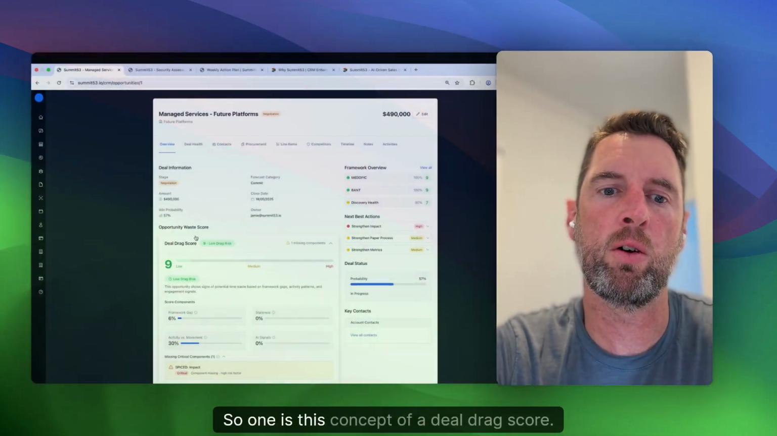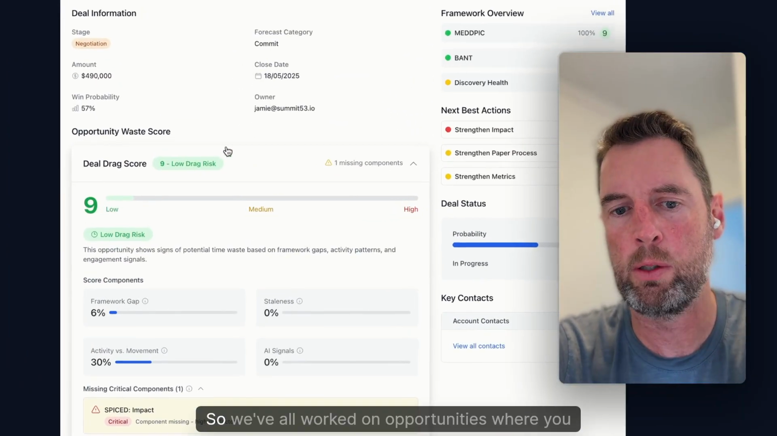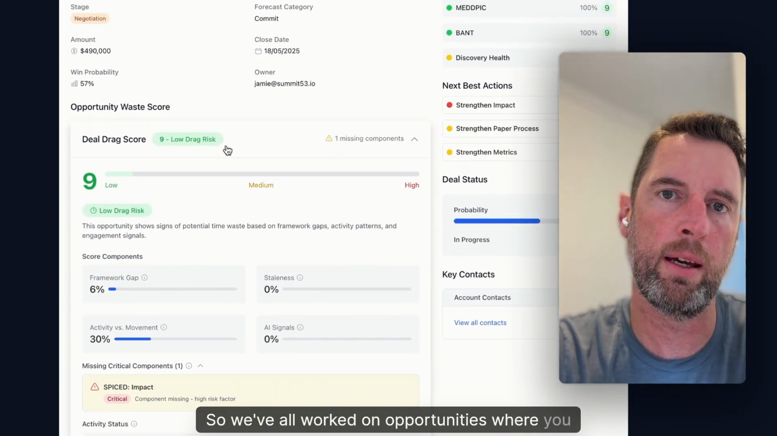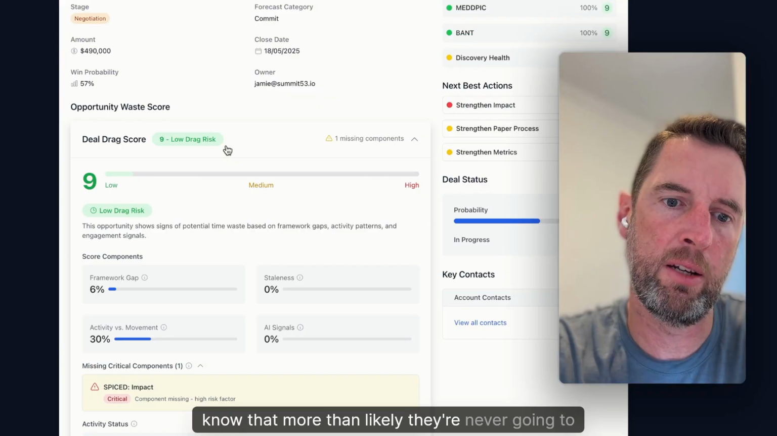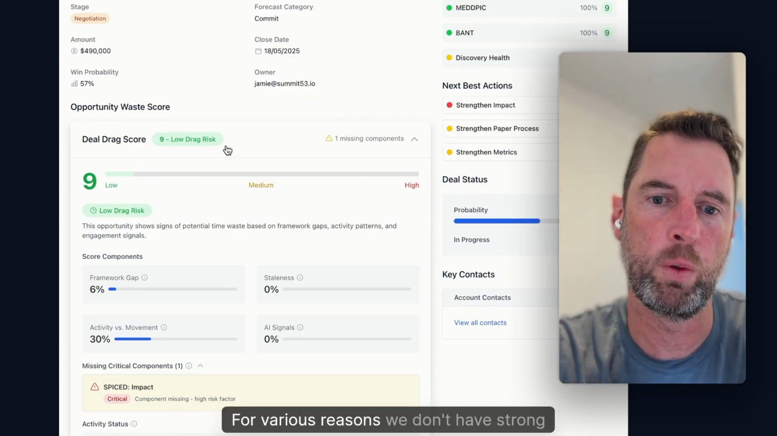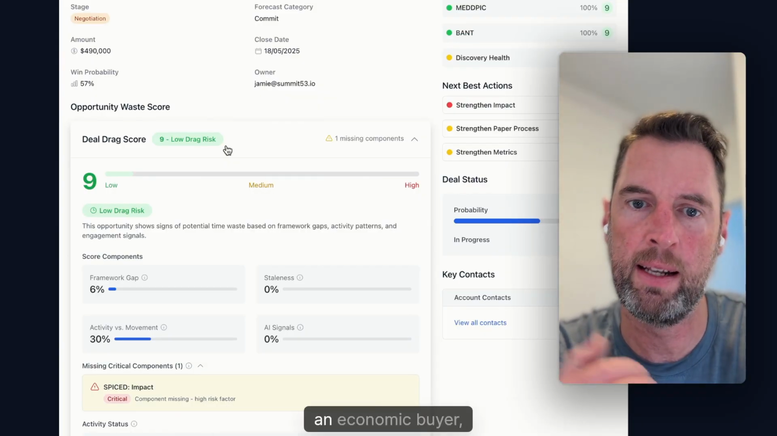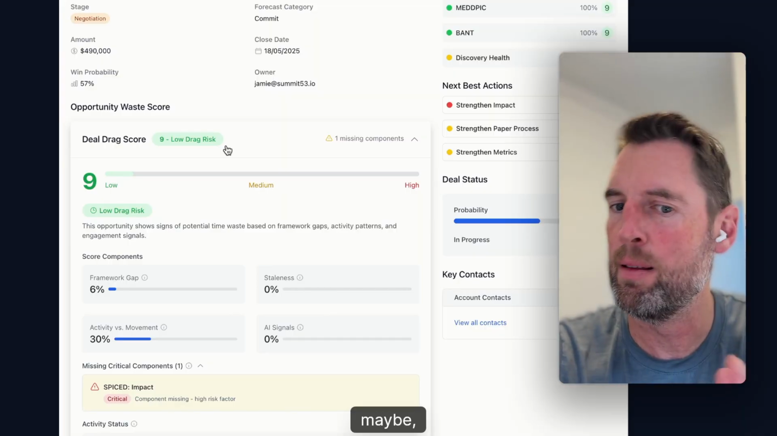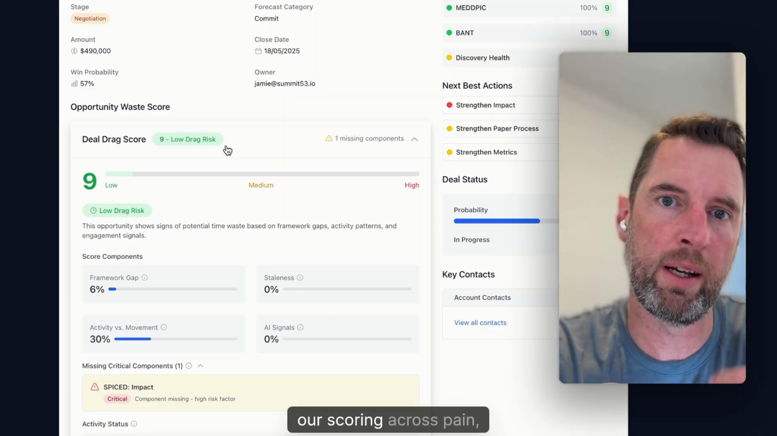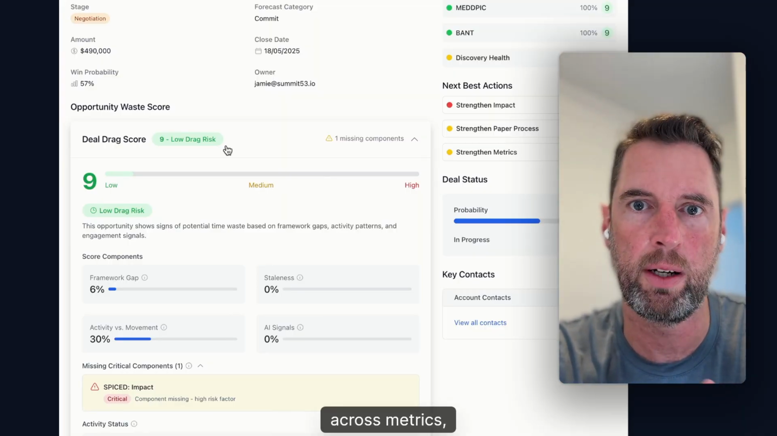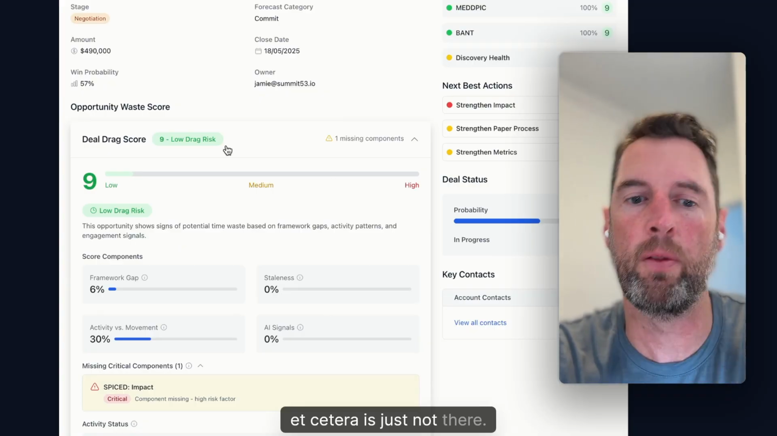So one is this concept of a deal drag score. We've all worked on opportunities where they're more than likely never going to close for various reasons. We don't have strong champions, an economic buyer. Maybe our scoring across pain, across metrics, etc., is just not there.